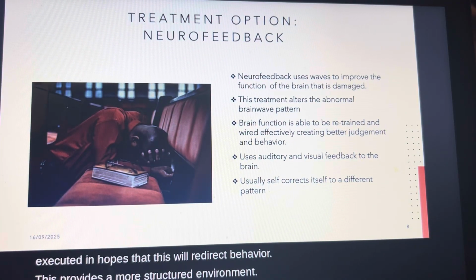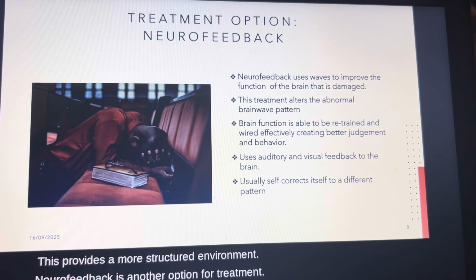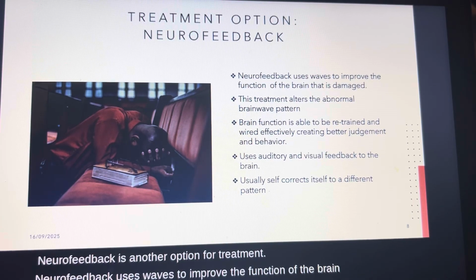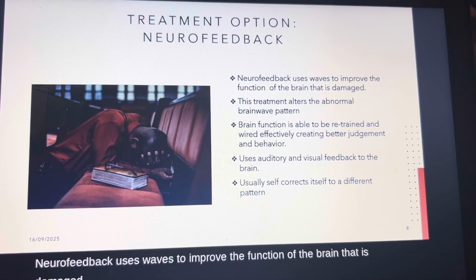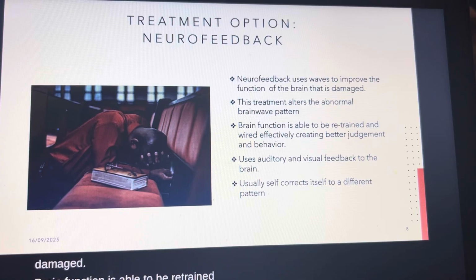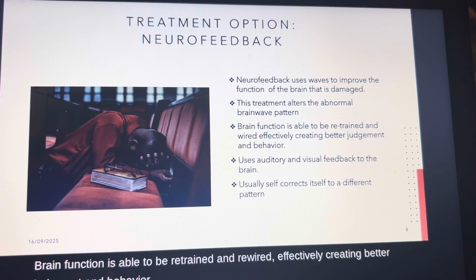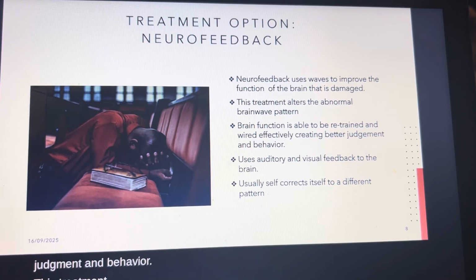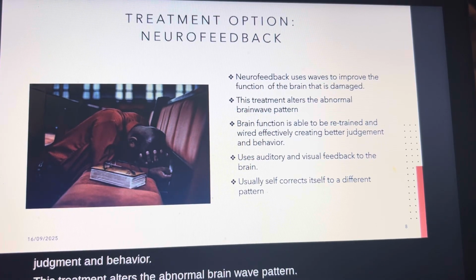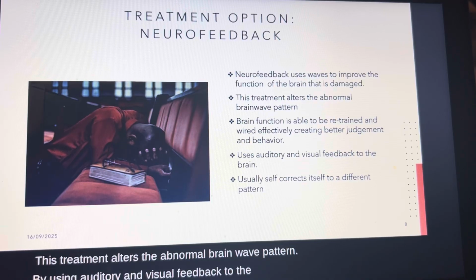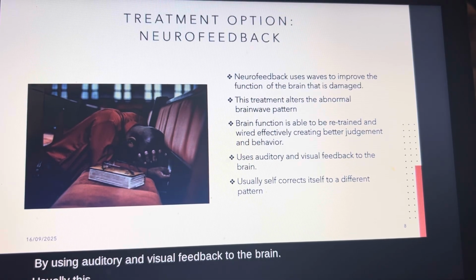Neurofeedback is another option for treatment. Neurofeedback uses waves to improve the function of the brain that is damaged. Brain function is able to be retrained and rewired effectively, creating better judgment and behavior. This treatment alters the abnormal brainwave pattern by using auditory and visual feedback to the brain. Usually this corrects itself.